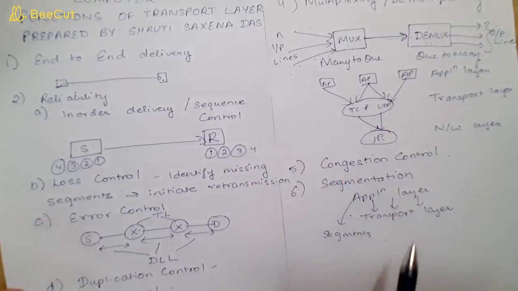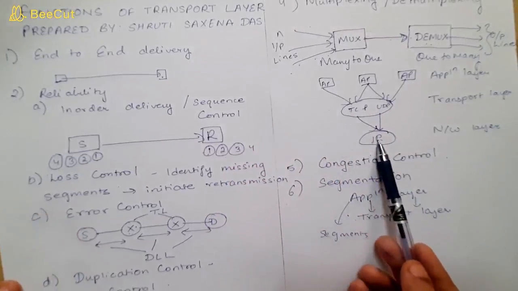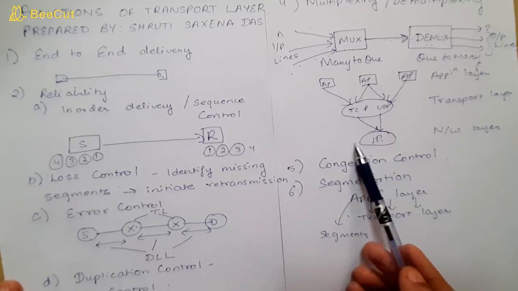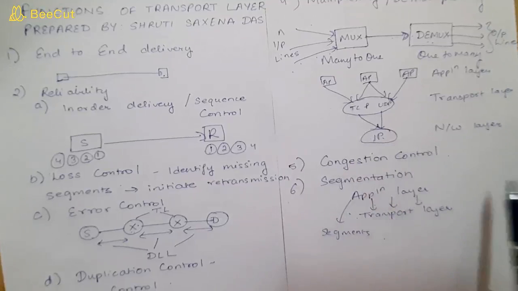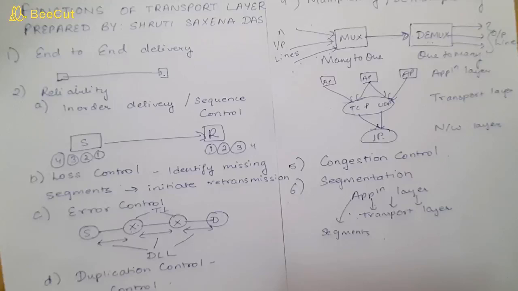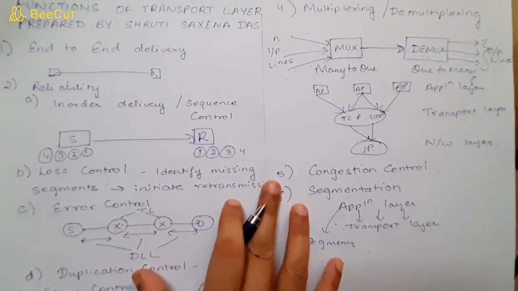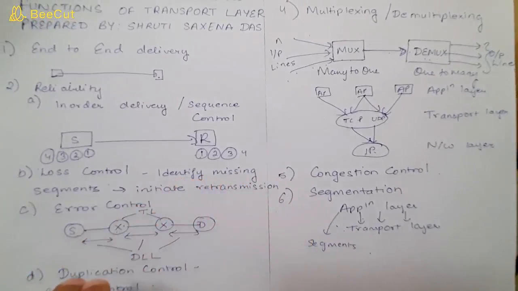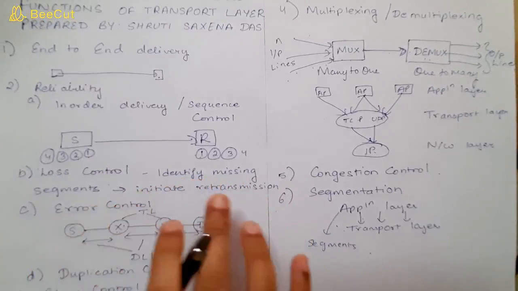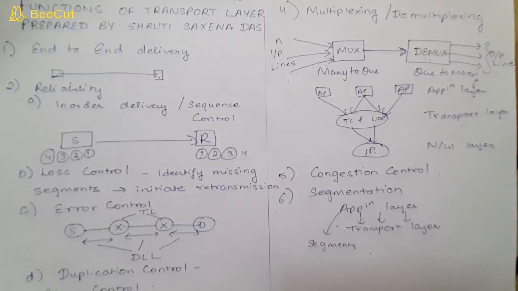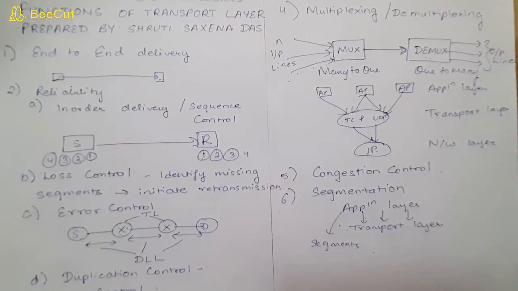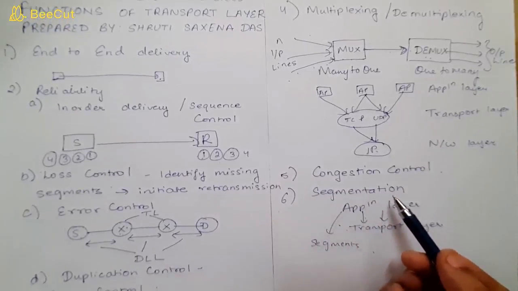The network layer is responsible for routing, so it will be able to transmit the packet to the particular destination. These are the main functions available for the transport layer. The transport layer is responsible for all these functions. We have two major protocols used in this layer, and those two protocols are responsible for providing these functionalities.